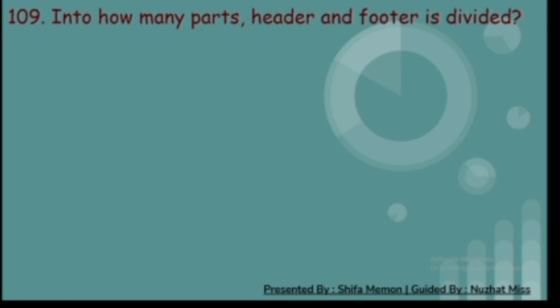109th. Into how many parts header and footer is divided? A. 3, B. 4, C. 5, and D. 6. And the correct answer is A. 3.